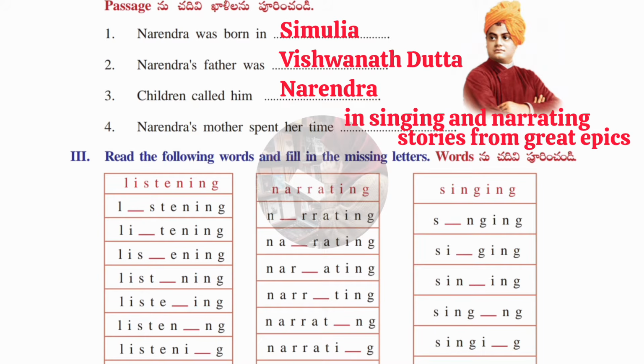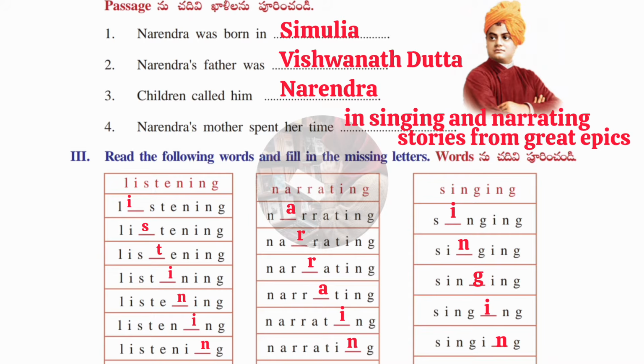In the first blank we have to fill in I, so that it becomes listening. Next, in the second one we have to fill in the missing letter in the same way. Next word is narrating, NARRATING. Next word is singing, SINGING. Be careful while filling in these letters.